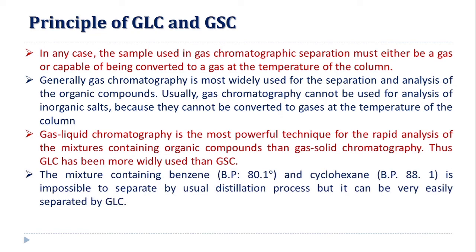Consider a mixture containing benzene, having a boiling point of around 80.1 degrees Celsius, and cyclohexane, having a boiling point of around 88.1. For the mixture of these two compounds, it is impossible to separate them by the usual distillation method, but they can be very easily separated by GLC. So we can use GLC for the separation of two compounds which have similar boiling points and so cannot be separated by simple distillation. We can use gas chromatography.